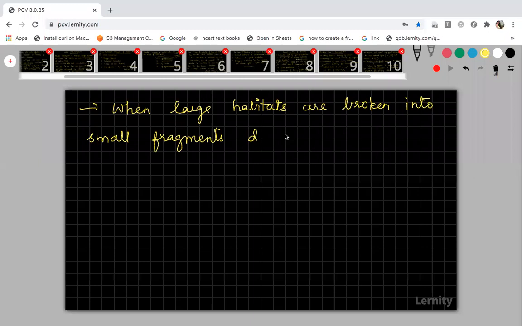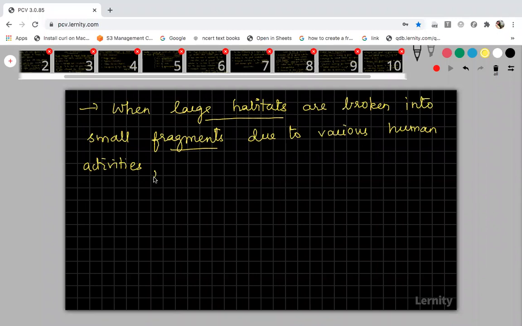This will be done due to various human activities. Now you can see in so many places, they will clear the particular ecosystem, divide it into plots and just sell it, okay. So due to various human activities, the large habitats are broken down into small fragments, right?